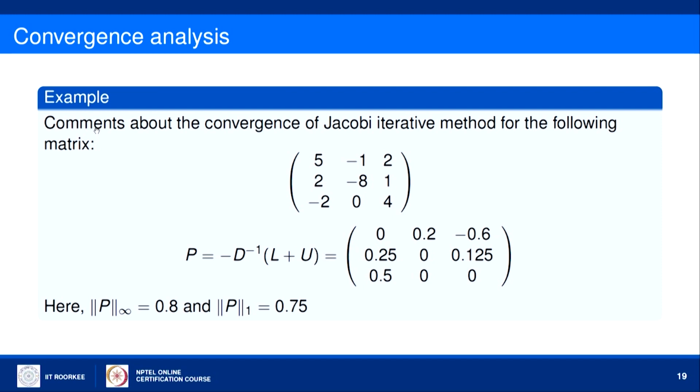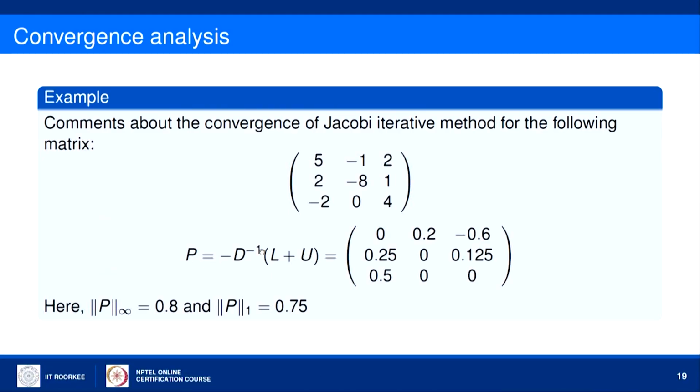In this example, comment on the convergence of the Jacobi iterative method for the following matrix. So, here this is my coefficient matrix. If you see the coefficient matrix here, the diagonal entry in the first row is 5 and the sum of the absolute values of the other entries is 3. So, 5 is greater than 3, here 8 is greater than 2 plus 1, and here 4 is greater than 2 plus 0. So, it is a strictly diagonally dominant matrix, and hence the scheme will converge.